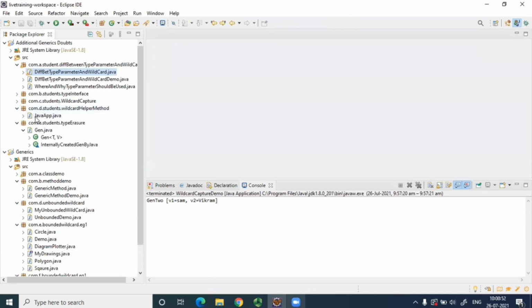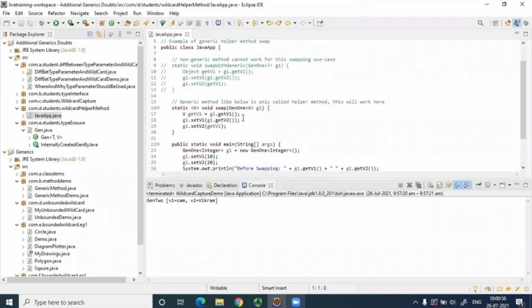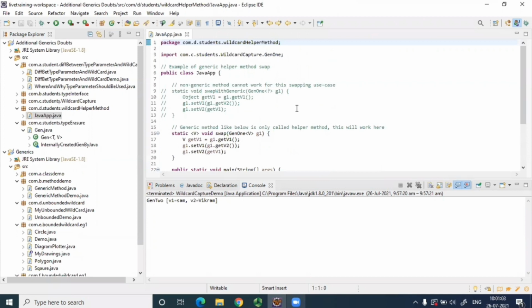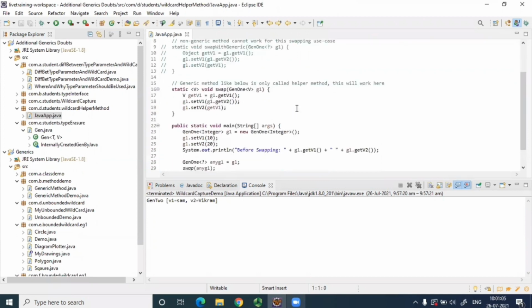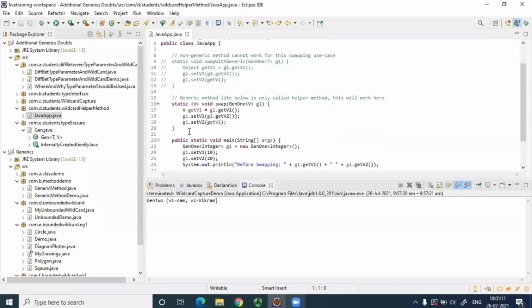Helper methods, I have not done exactly a helper method over here, but it's kind of a helper method that I've written because my IDE was not supporting what the Oracle documentation had written. So I just wrote my own to give you the gist of it, like what it really is. So this is an example of a generic method swap. So the swap is a generic method.